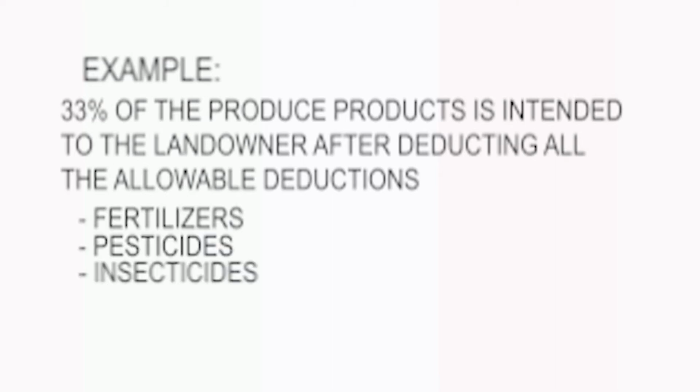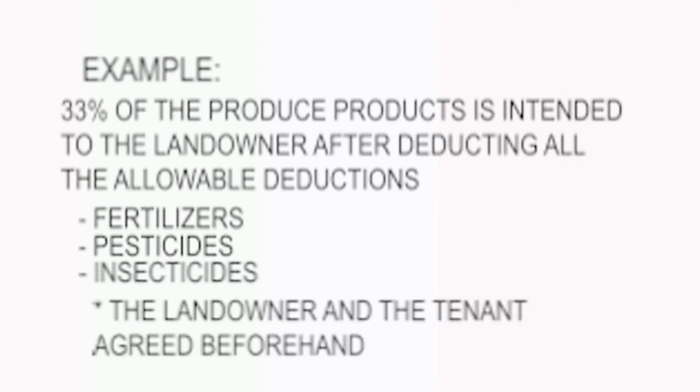These farmers pay rent in the form of a fixed quantity of the harvest agreed upon by the tenant and the owner. The tenant is obliged to pay the rent whether their harvest is bountiful or not. For example, 1/3 or 33% of the produced products is intended for the landowner after deducting all the allowable deductions for fertilizers, pesticides, and insecticides, because the landowner and the tenant had an agreement beforehand.